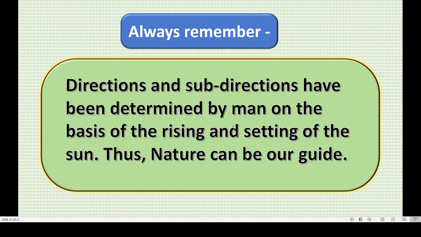We, the human beings, made the directions like east, west, north and south on the basis of the rising and setting sun. Okay, thus nature can be our guide, isn't it? Nature is our guide. It helped us to make the map and make the directions. Correct?